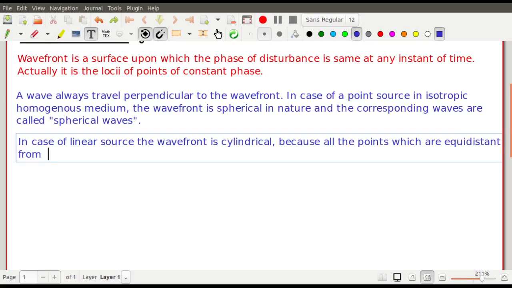So same phase is possible when they travel the same distance, which are equidistant from a linear source, because all the points which are equidistant from a linear source lie on the surface of the cylinder.